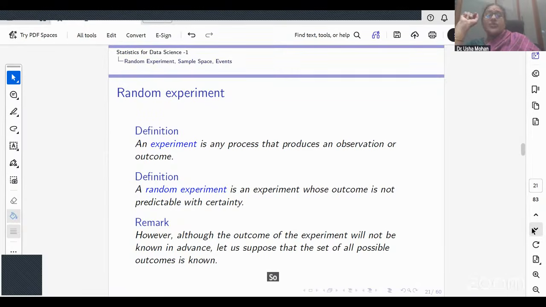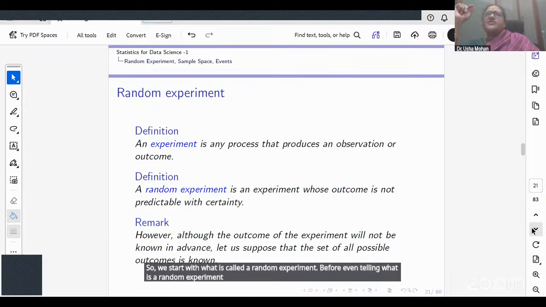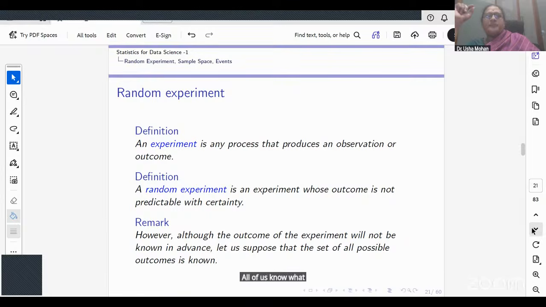So we start with what is called a random experiment. Before even telling what a random experiment is, all of us know what an experiment is. An experiment is a process that produces an observation or an outcome. Very simple. Okay. Now, what is a random experiment?